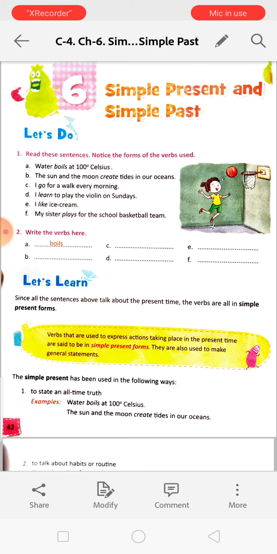Okay? Next, number 2. Fill in the blanks with the correct simple present tense form of the verbs in the box given below. I dash to my dance class every evening. So the verbs are present over here. You have to put it over here, but you have to make it simple present form. That means whenever it is needed, you have to add s or es. I dash to my dance class every evening. I go. Sheila plays the piano very well. Plays. Okay.